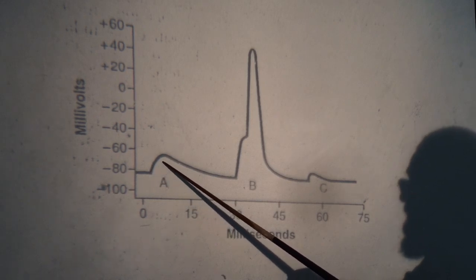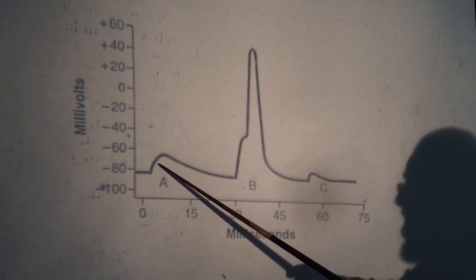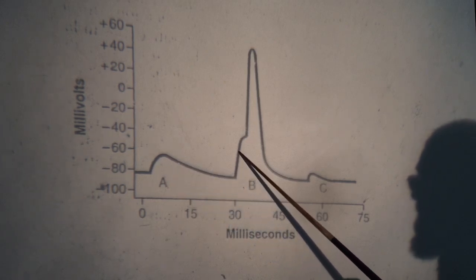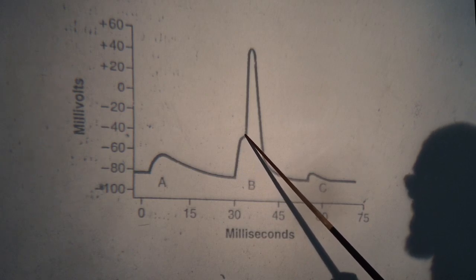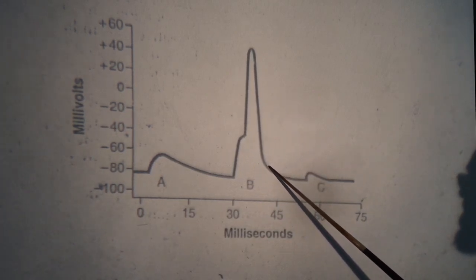But the voltage of the end plate potential is not sufficient. When it reaches this much voltage, then you see the spike potential is produced in the muscle fiber.